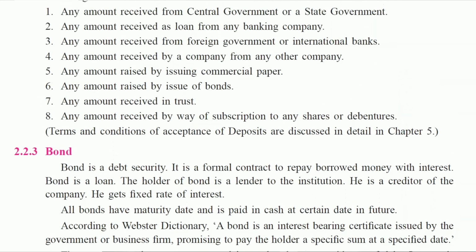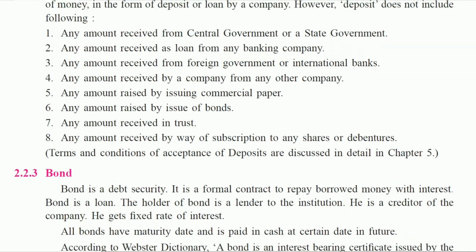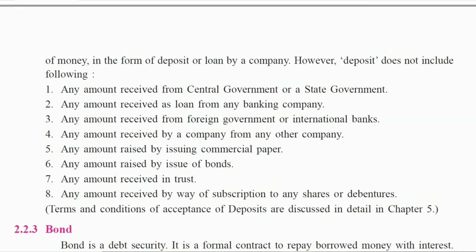First, amount received from central or state government; amount received as a loan from any banking company; any amount received from a foreign government or international bank; any amount received by a company from any other company; any amount received by issuing commercial paper; amount raised by issuing bonds; amount received in trust; amount received by way of subscription to any shares or debentures.